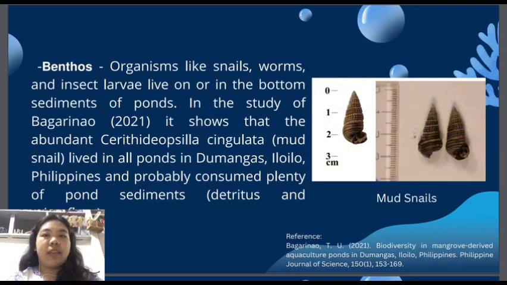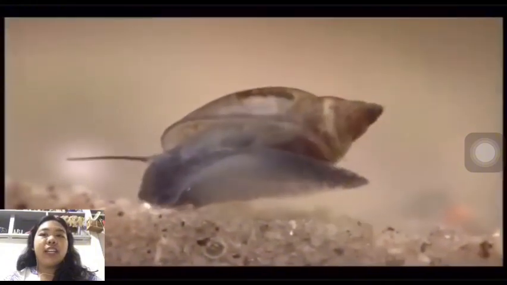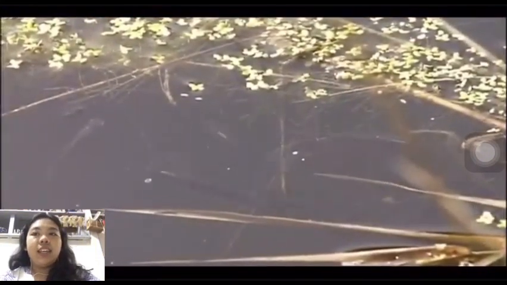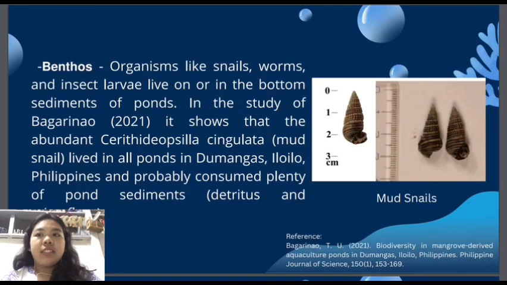So next is the benthos. Organisms like snails, worms, and insect larvae live on or in the bottom sediments of ponds. In the study of Bagarinao 2021, it shows that the abundant Cerithidea cingulata, or mud snail, live in all ponds in Dumangas, Iloilo, Philippines, and probably consume plenty of pond sediments, or detritus, and microflora.